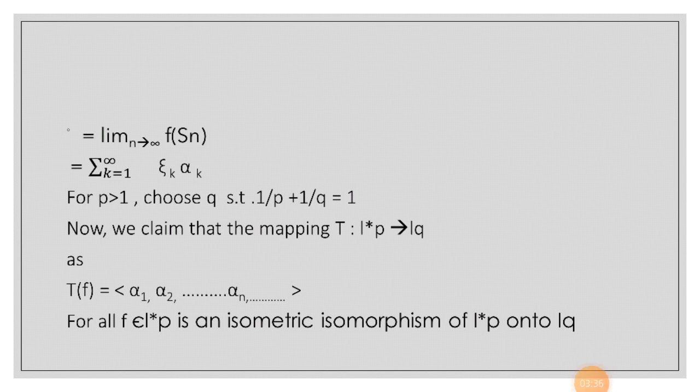If we talk about isometric isomorphism, let N and N star be two normed linear spaces. A one-one linear transformation T from N to N star such that norm of Tx is equal to norm of x for all x belonging to N is said to be an isometric isomorphism. N is said to be isometrically isomorphic to N star if there exists an isometric isomorphism from N to N star.